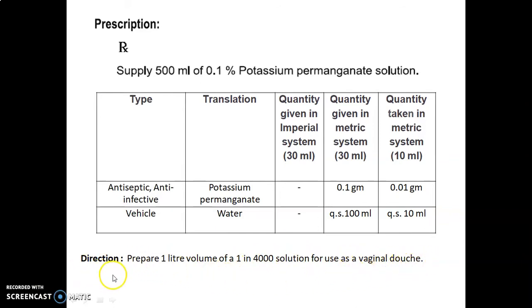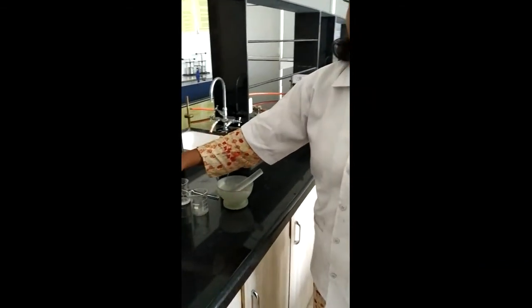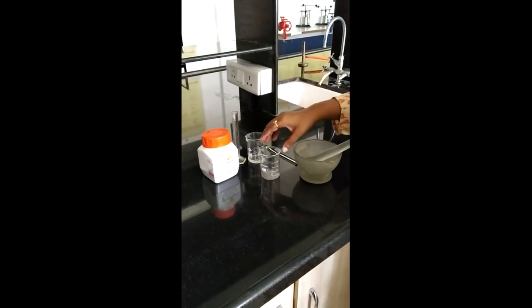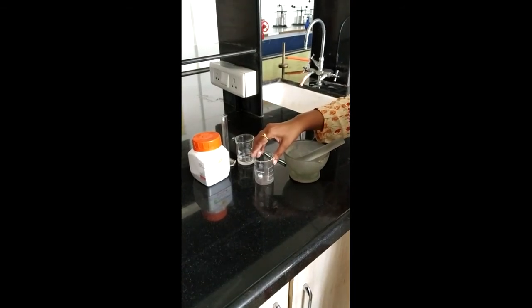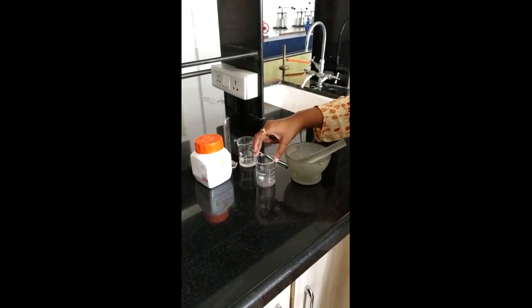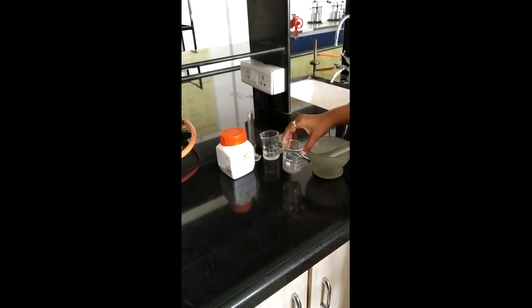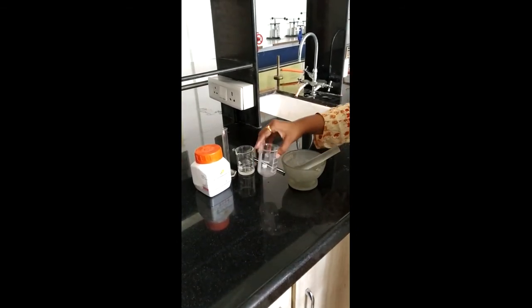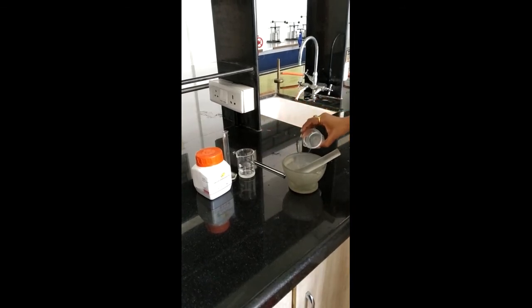For performing the actual experiment, let's move towards the laboratory. So now let's move towards performing the actual experiment. This is potassium permanganate and this is the purified water. We have already measured this potassium permanganate into this beaker, as it may stain the butter paper; we can take it in a beaker or a watch glass too. Now I am going to transfer this previously weighed potassium permanganate into this glass mortar, as it may stain a porcelain mortar, so we use a glass mortar in this case.